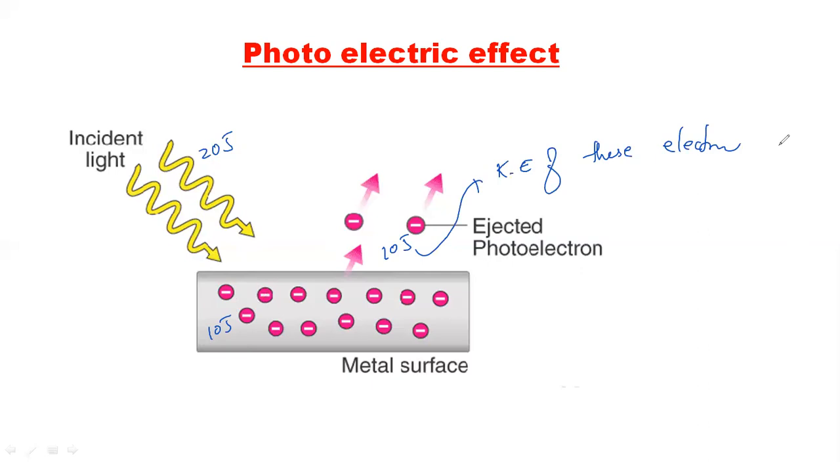So the ejected electrons will come out with a certain amount of kinetic energy, which is the extra amount of energy given by the incident photon. The incident photon gave 20 joules, and while going out the electron carries 10 joules. The remaining 10 joules is used to remove the electron from the outermost shell. So here it gave 20 joules, 10 joules came out as kinetic energy, and the other 10 was used to pull the electrons out. That is the point you have to understand here.